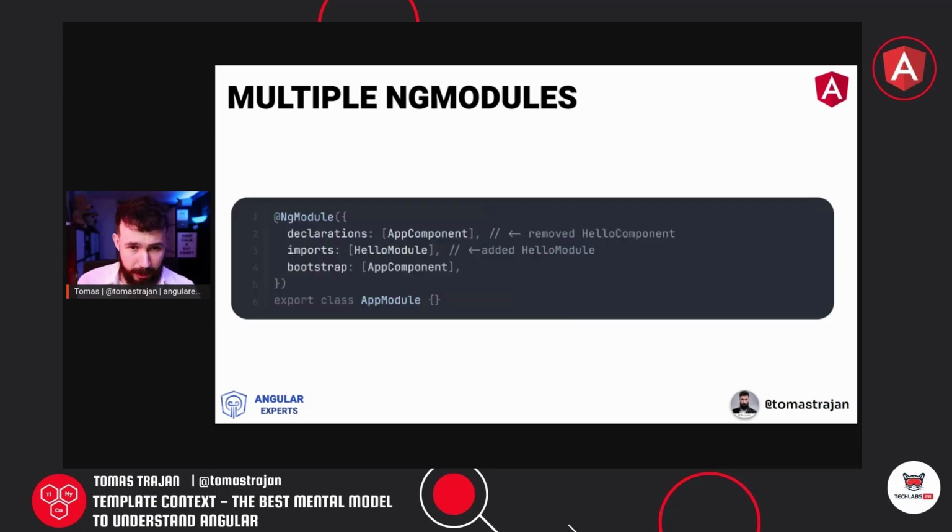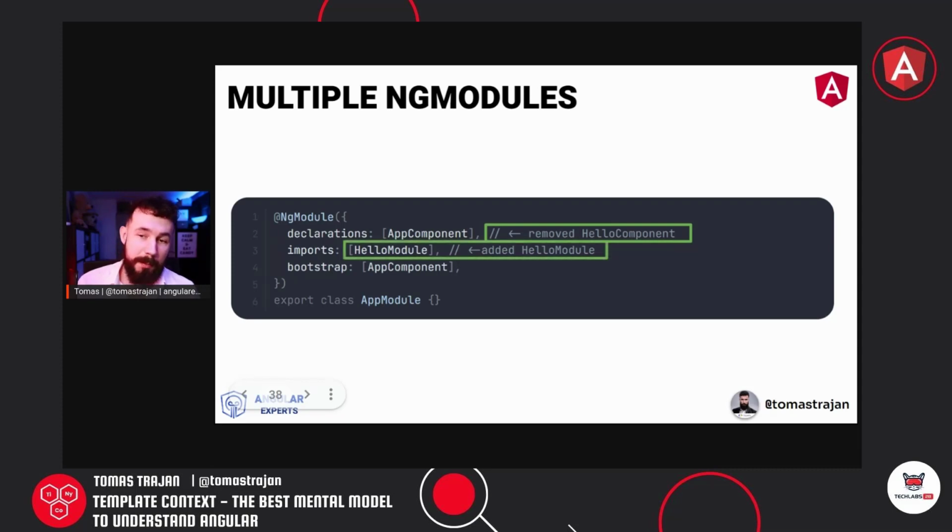Now, let's try to fix that. The first thing which comes to mind is that we are going to import the hello module inside of the app module, in these imports here. And, of course, we have already removed the hello component from the declarations in the previous step.